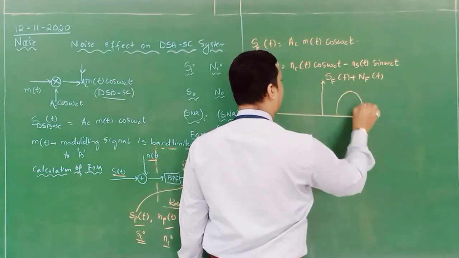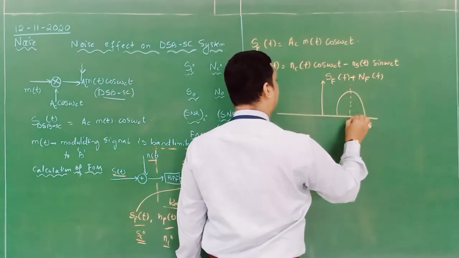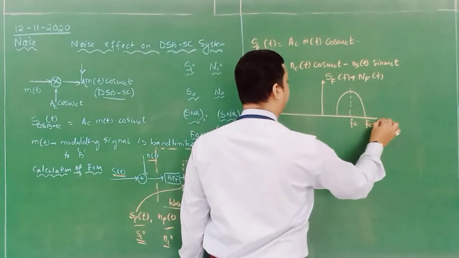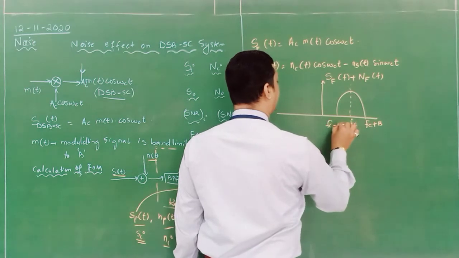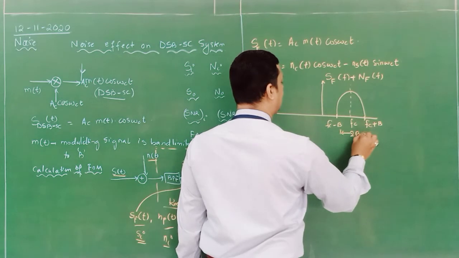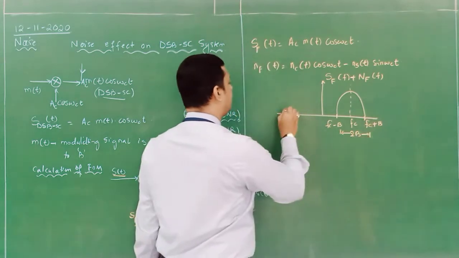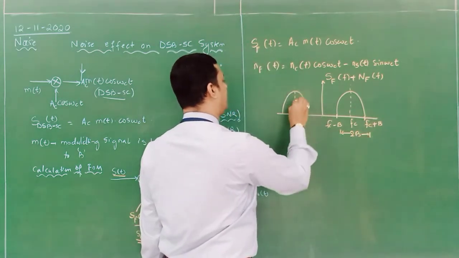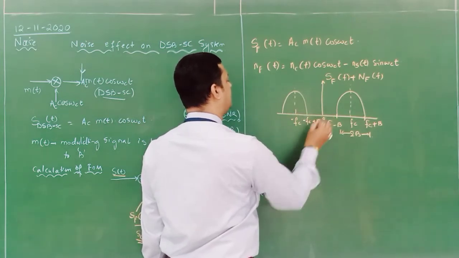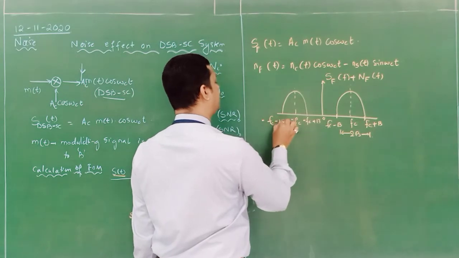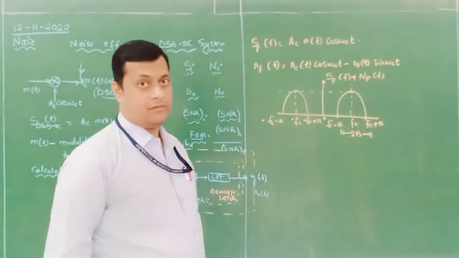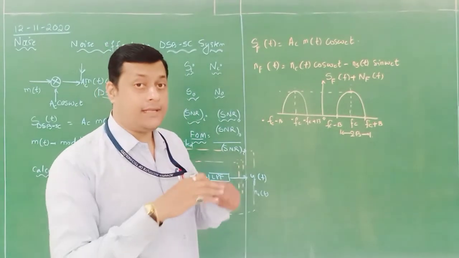Since it is a DSB-SC signal, the effect of the carrier is suppressed, and we have Fc plus B and Fc minus B. So the bandwidth is 2B. Similarly, the reflection part I also have to draw: minus Fc plus B, this is 0, and this is minus Fc minus B. So these are the two segments in which noise is added.